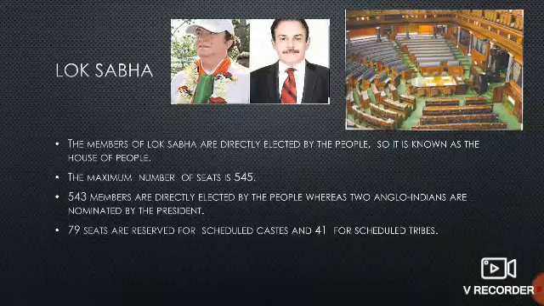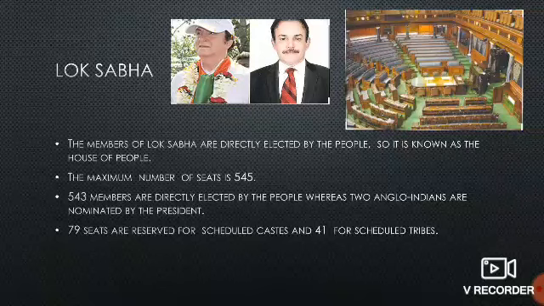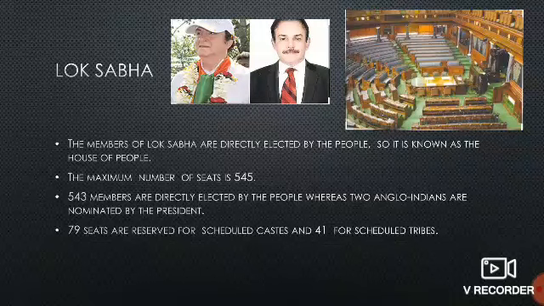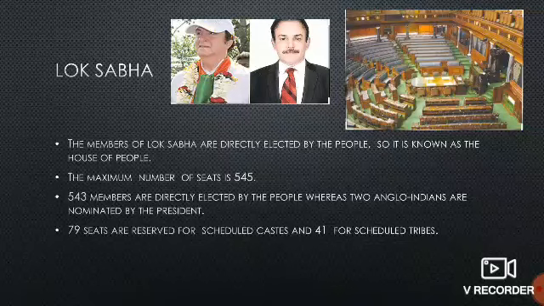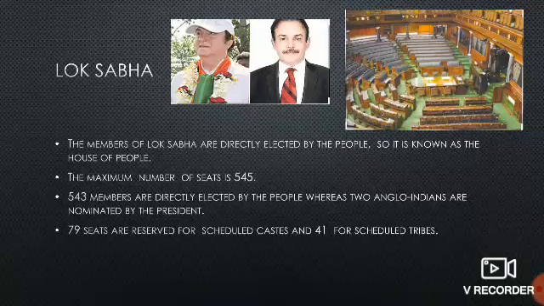79 seats are reserved for scheduled castes and 41 for scheduled tribes. So you all know Dalit people, who are low graded, or before they used to be called untouchables. So 79 seats are reserved for scheduled caste people, and 41 seats are reserved for scheduled tribes. So even they can become members of Lok Sabha.